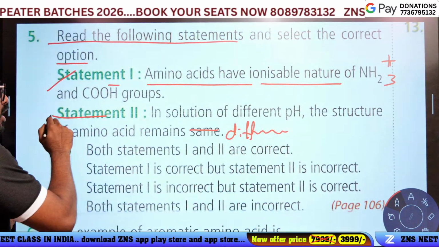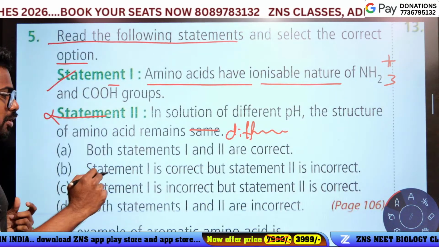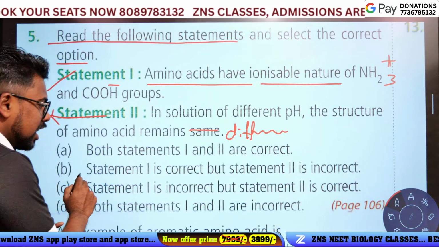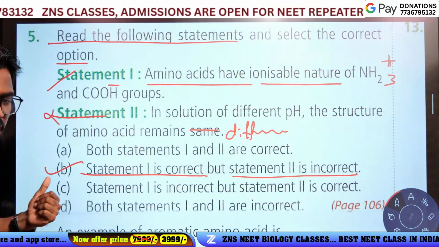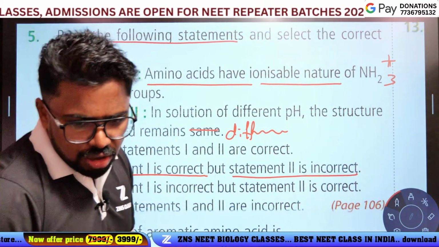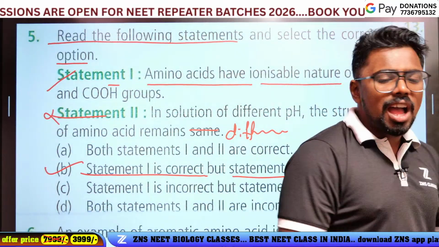Statement 2 is incorrect, statement 1 is correct. Which option? Statement 1 is correct and statement 2 is incorrect. Option B is the answer.